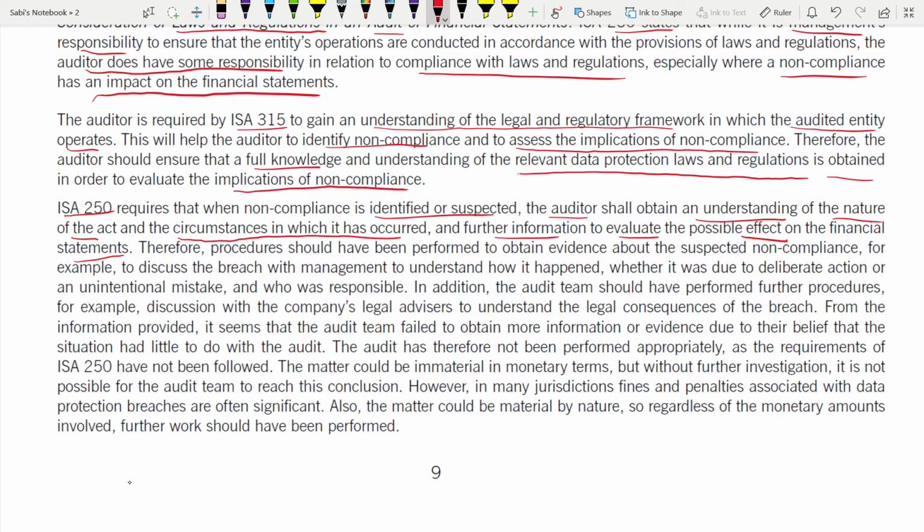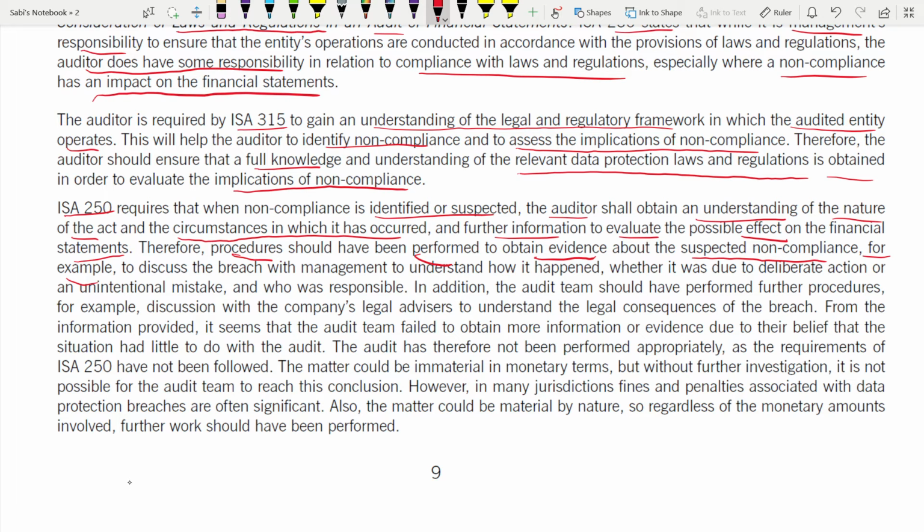Therefore, the procedures should have been performed. You should say this in your answer, that you have to perform procedures. Why? To obtain evidence. About what? Suspected non-compliance. You just cannot say they didn't comply. Where is the evidence? So that's why you have to perform some procedures to get that evidence, to say that you are suspecting non-compliance. For example, so now you are explaining with an example.